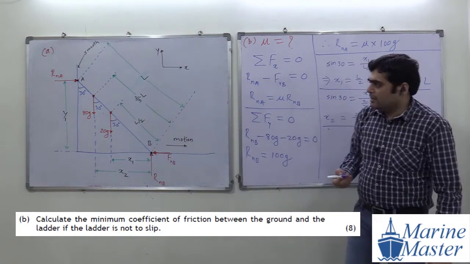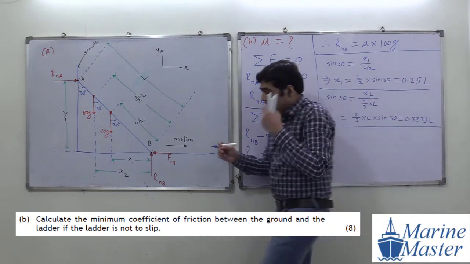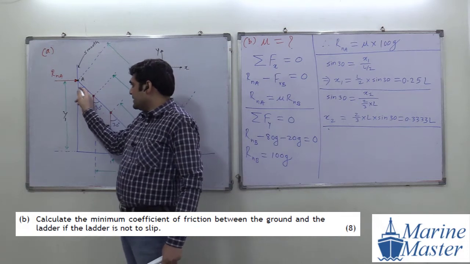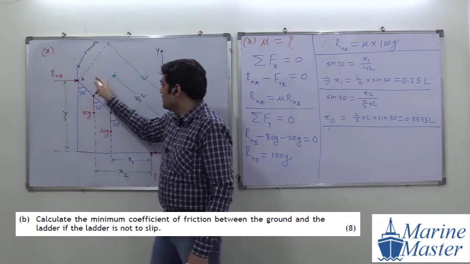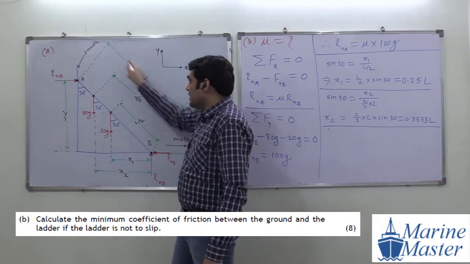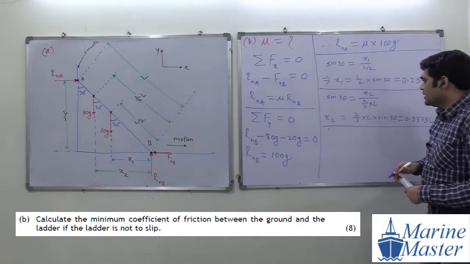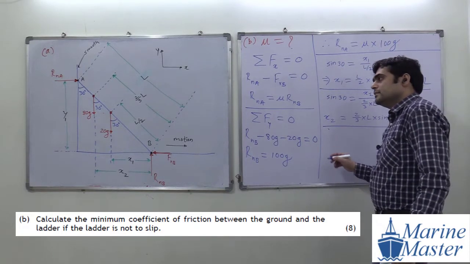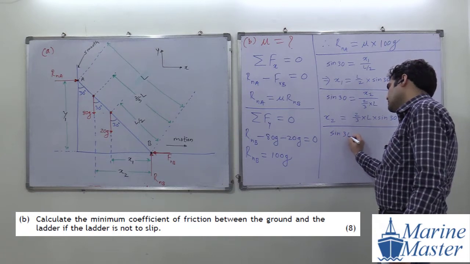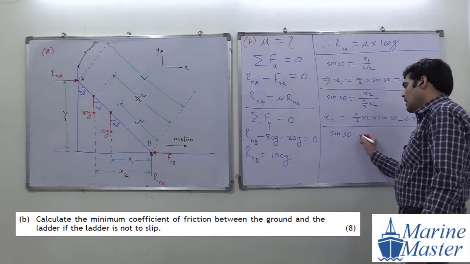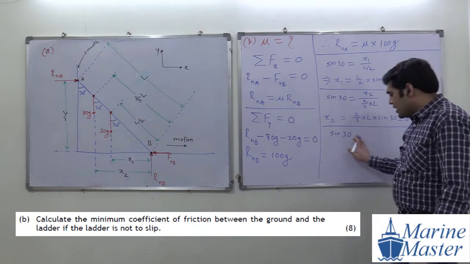Then at the end, what is remaining? y1. For y1 we will take this 30 degree angle, adjacent, and this L is the complete hypotenuse. Is it cos 30 or sine 30? Cos, very good.